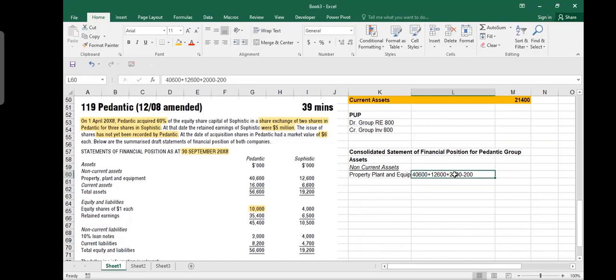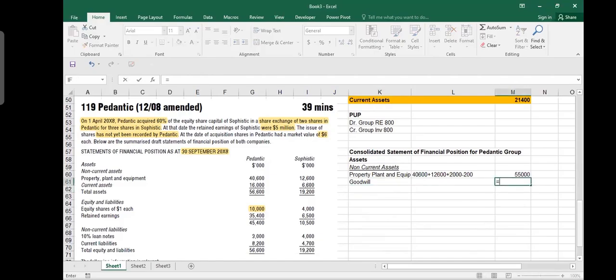Do you understand? It's very simple. What you need to do, always remember: parent assets plus subsidiary assets plus fair value adjustment minus extra depreciation. That's all. These individual balance sheets are individual financial statements, so you don't show goodwill. But when you make the group statement, you have to show the goodwill.